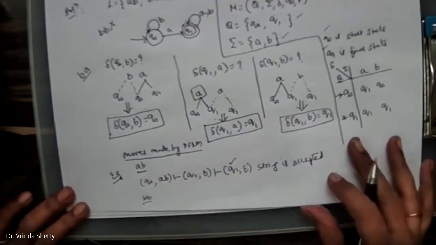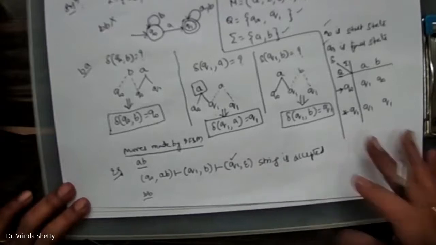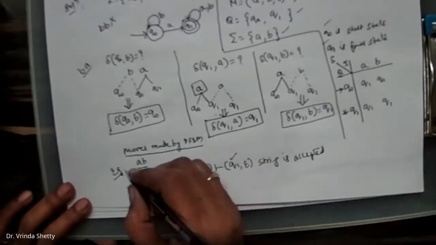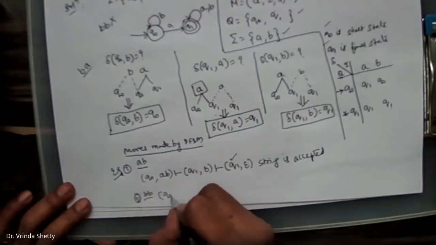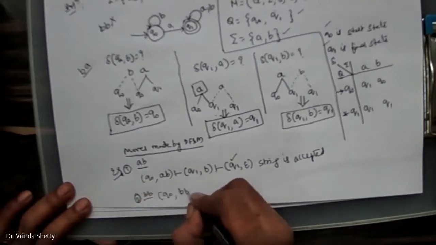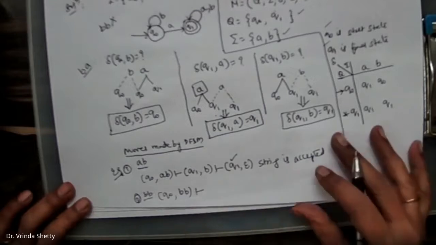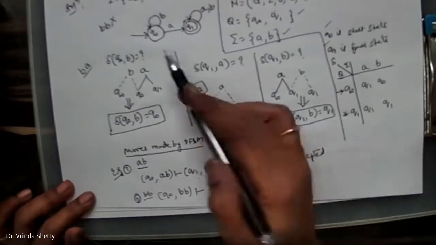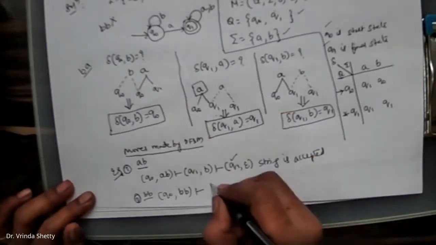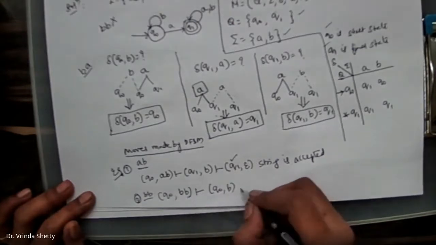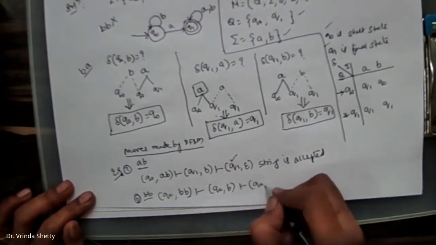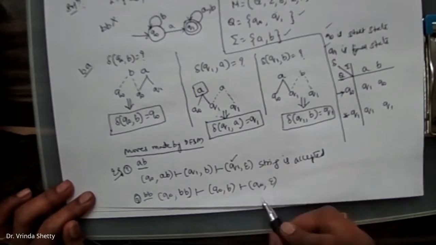Next. Similarly, I'll take one more example, BB. Whether this should be accepted or rejected, we'll check it out. Start with the initial configuration Q naught, comma BB. What are the moves made? Q naught on B, we are in the state Q naught itself. Now left out is only B. Q naught on B, you are in the state Q naught itself. So no more input is left out.